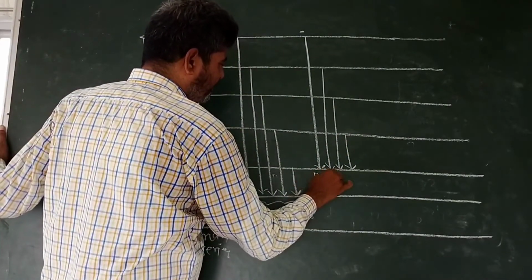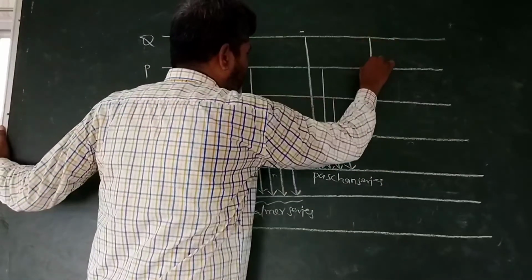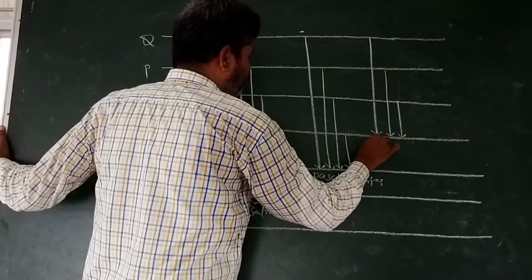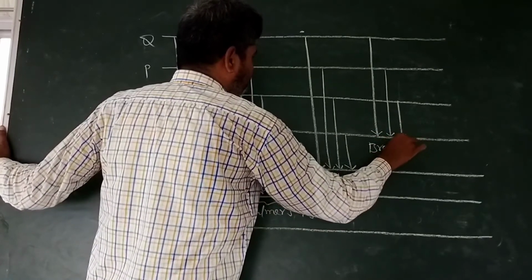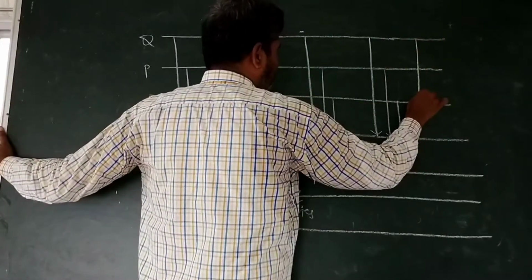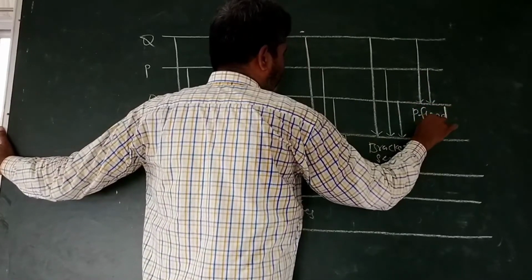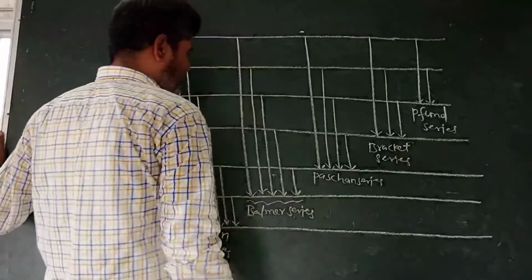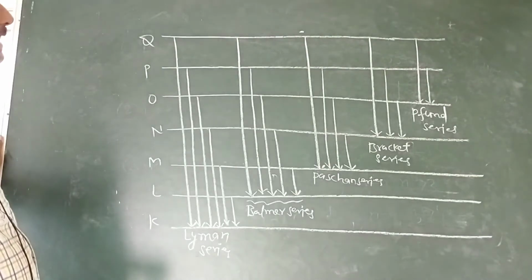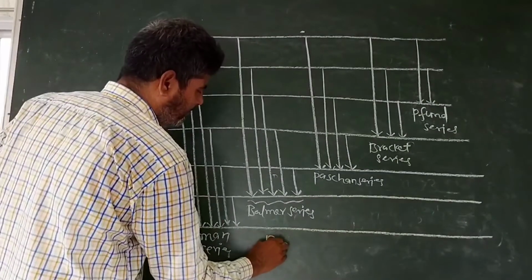Paschen series. Brackett series. Pfund series. This is known as emission spectrum, means the electron returns from a high energy level to a low energy level. Emission spectrum.